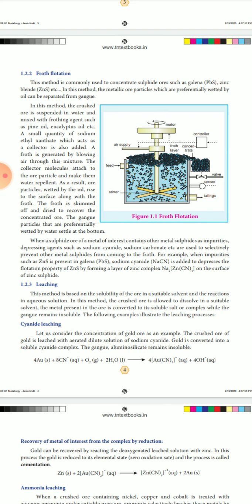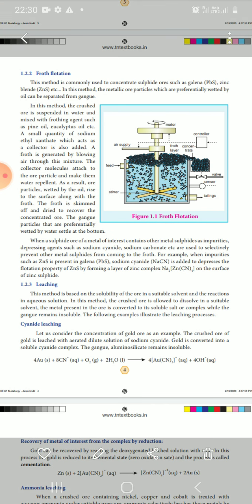This method is commonly used to concentrate sulfide ores such as galena and zinc blende. In this method, the metallic ore particles, which are preferentially wetted by oil, can be separated from gangue. That means we can separate and concentrate sulfide ores.